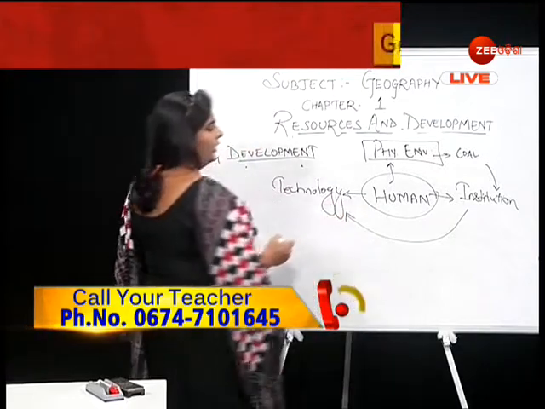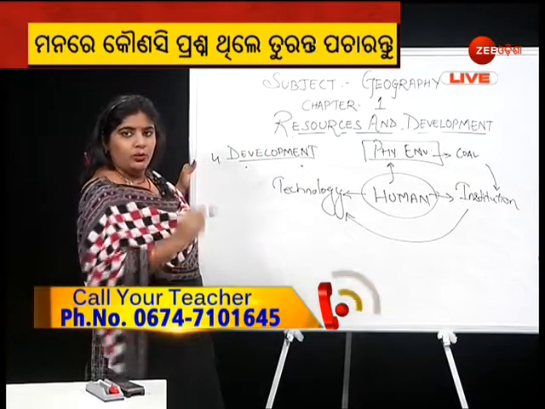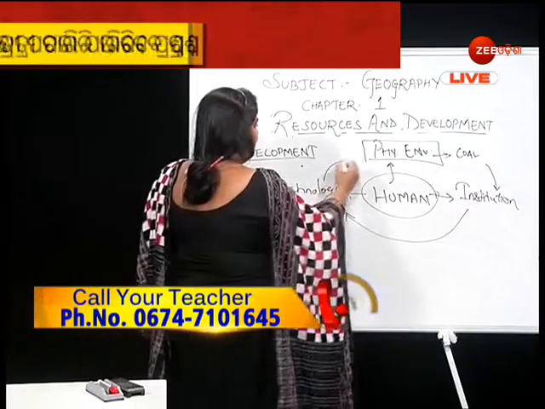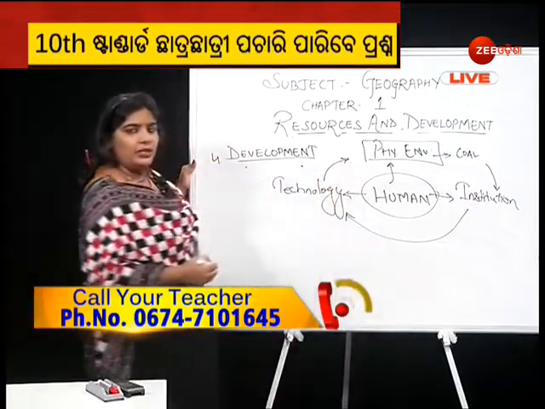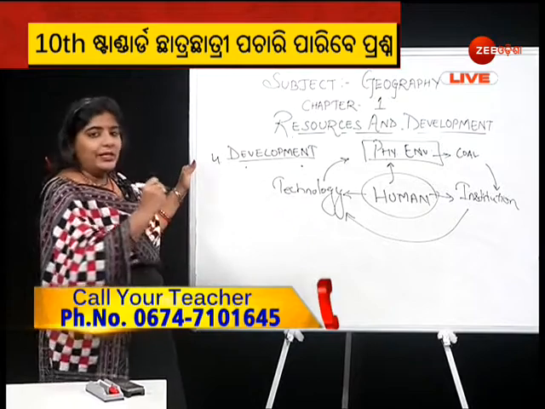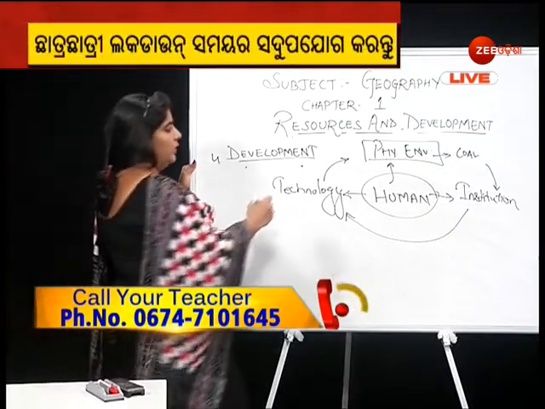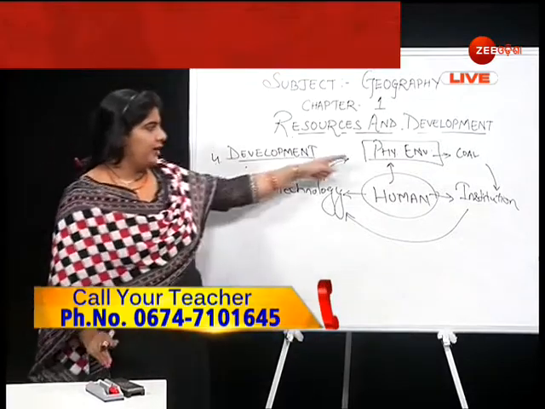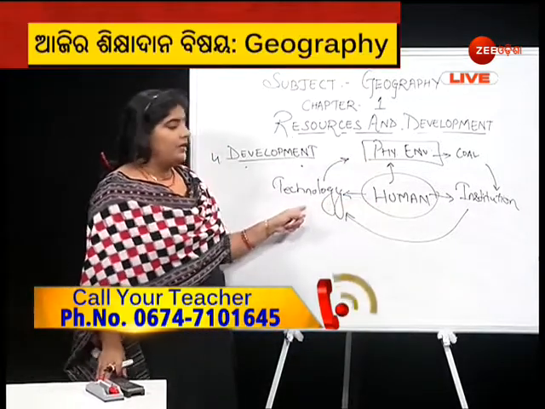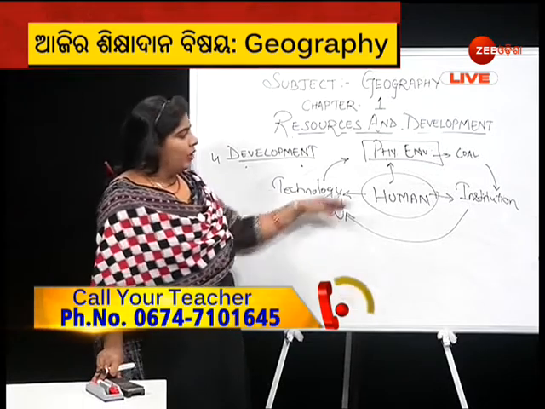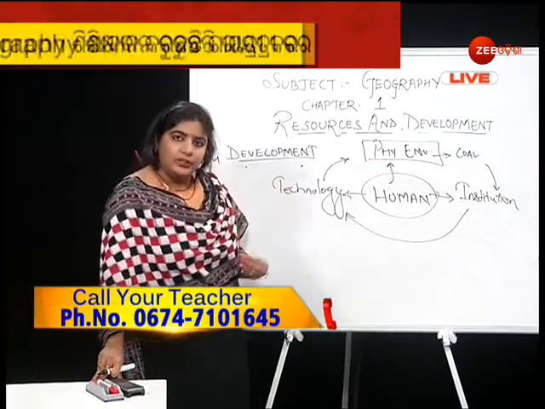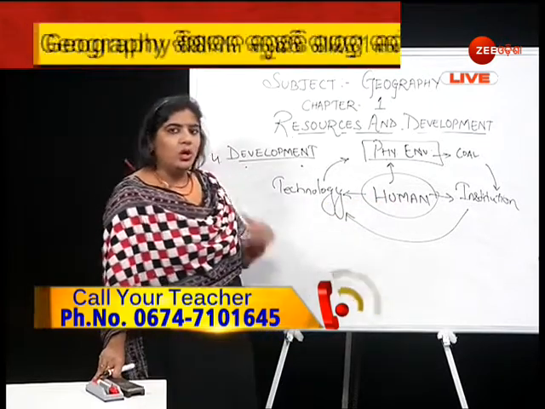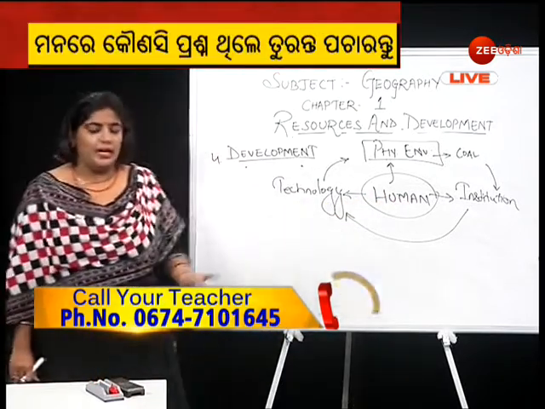So we extract the coal, we take it to the refineries, we refine it, and then we apply technological skill and knowledge to generate electricity. So this is an interrelationship between physical environment, institution, and technology. How? From the physical environment we get the resource, then through the institution. Here institution means all the factories and everything that we are having.